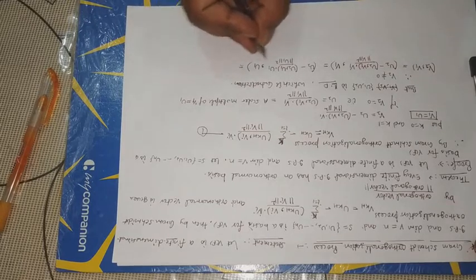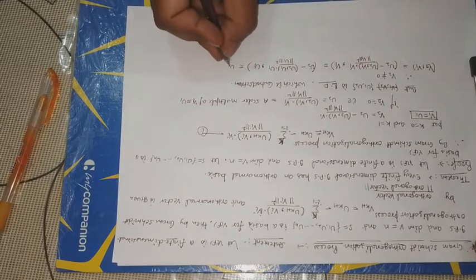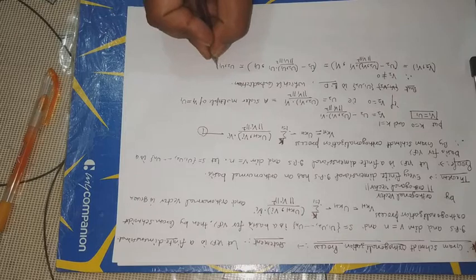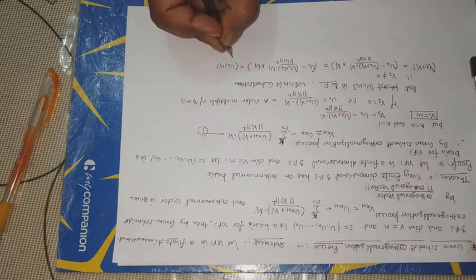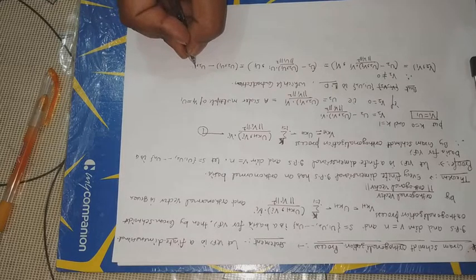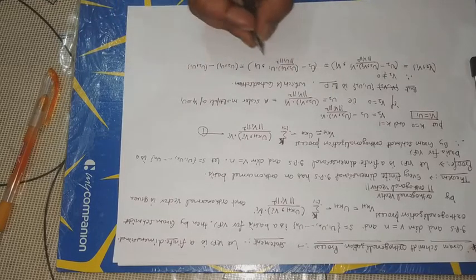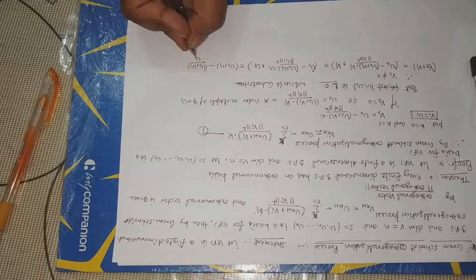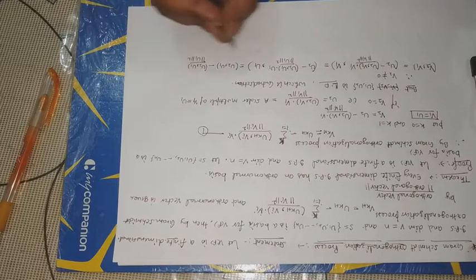therefore we can write u2 inner product with u1 minus u2 inner product with u1 upon u1 norm square.